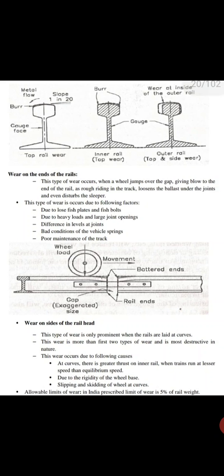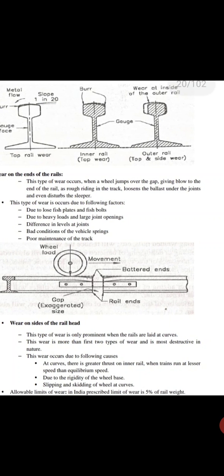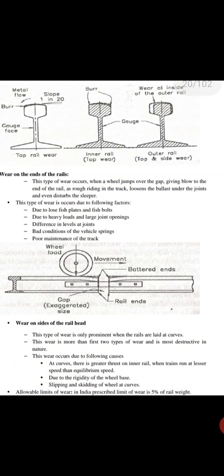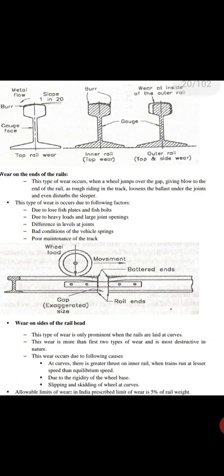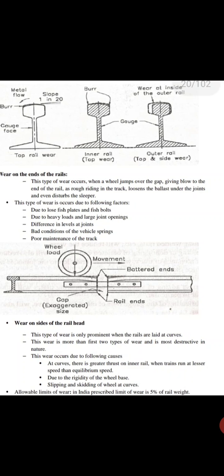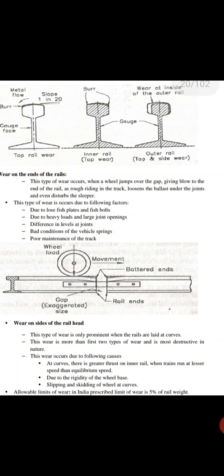This type of wear occurs when the wheel jumps over the gap, giving a blow to the end of the rail. Rough riding in the track loosens the ballast under the joints and even disturbs the sleepers. This type of wear occurs due to the following factors: the fish plates and fish bolts, heavy loads and large joint openings, difference in level at joints, bad condition of the vehicle springs, and poor maintenance of the track.